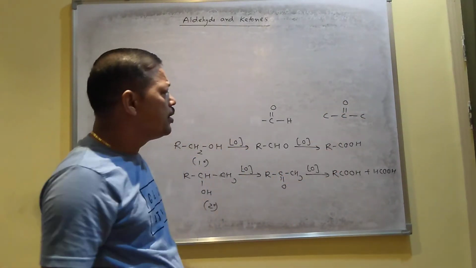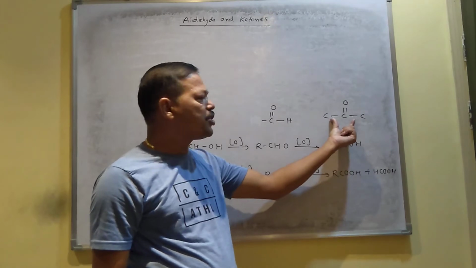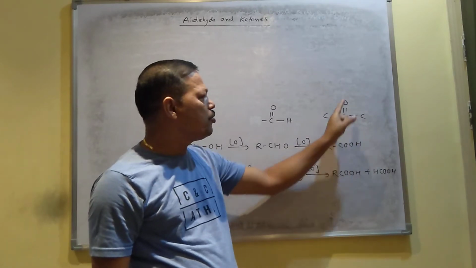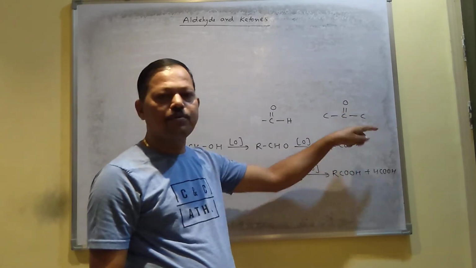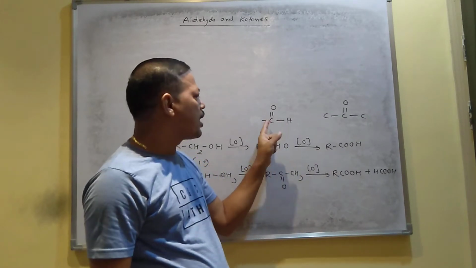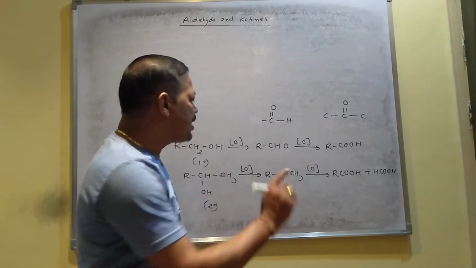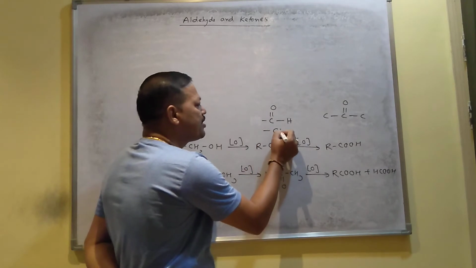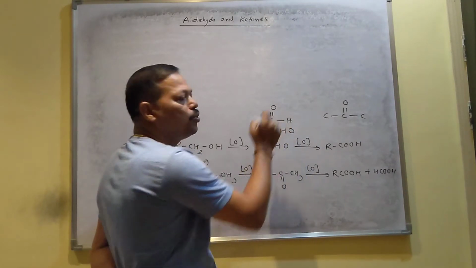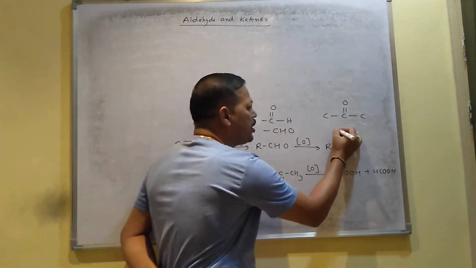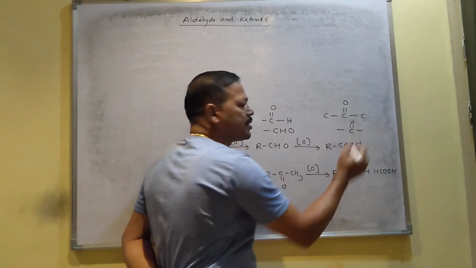That is why to become a ketone, a minimum of 3 carbons is required. In the case of aldehyde, the carbonyl group contains hydrogen, and that is why the functional group of aldehyde is written as CHO.